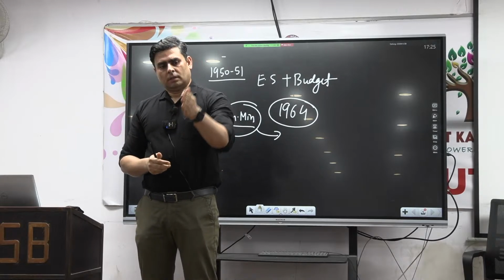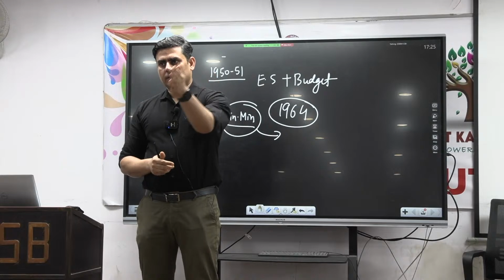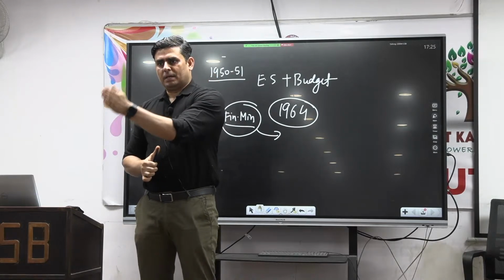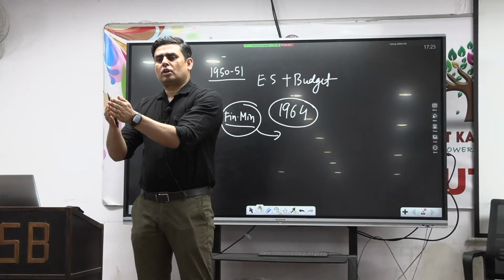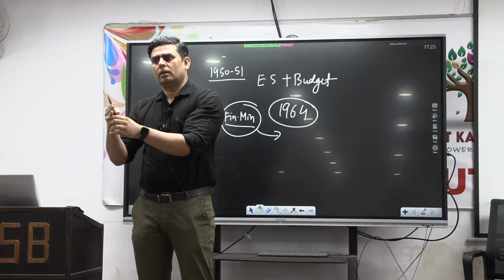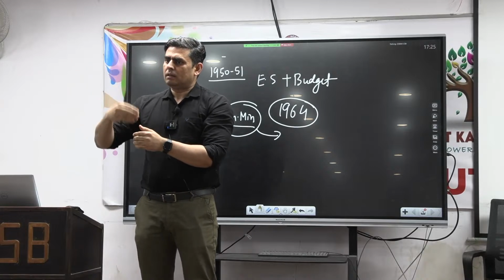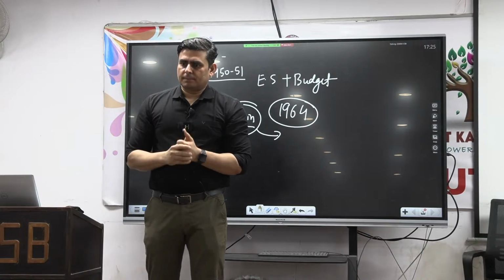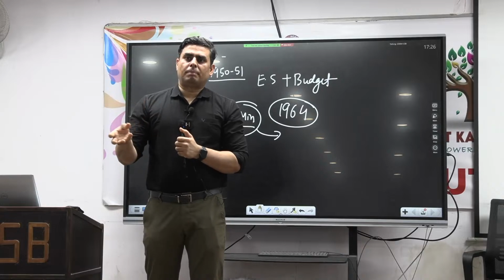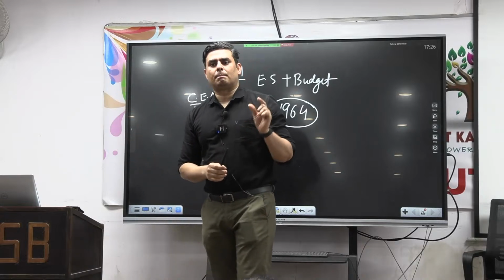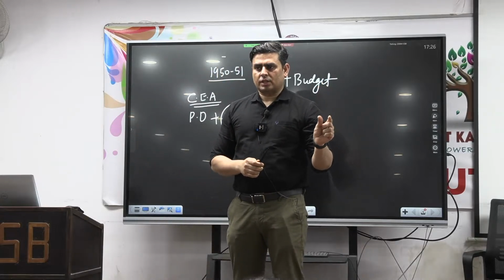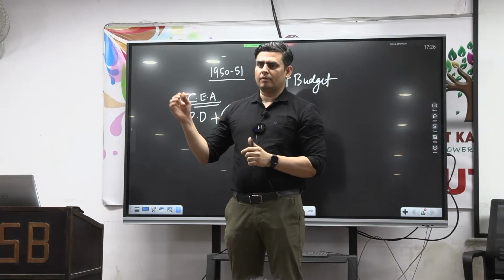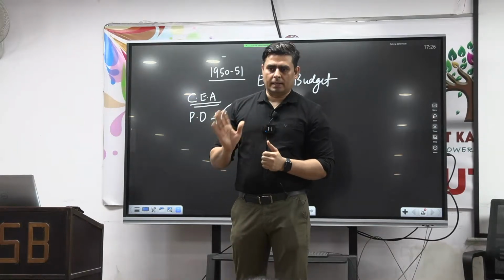And once her speech is over, then economic survey, budget, and discussion on what? Discussion on the president's speech, and then discussion on what? Budget. Fine. And this budget discussion is going to be completed before the ending of the financial year.